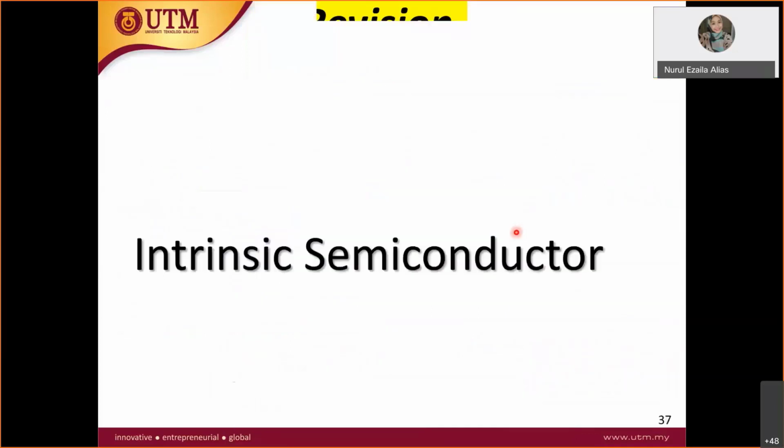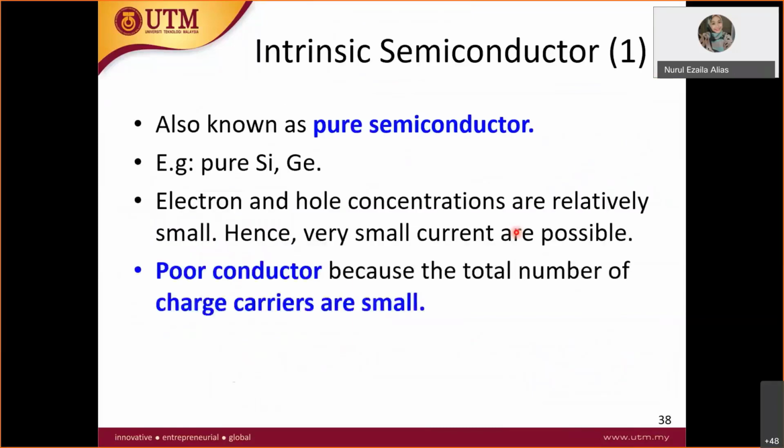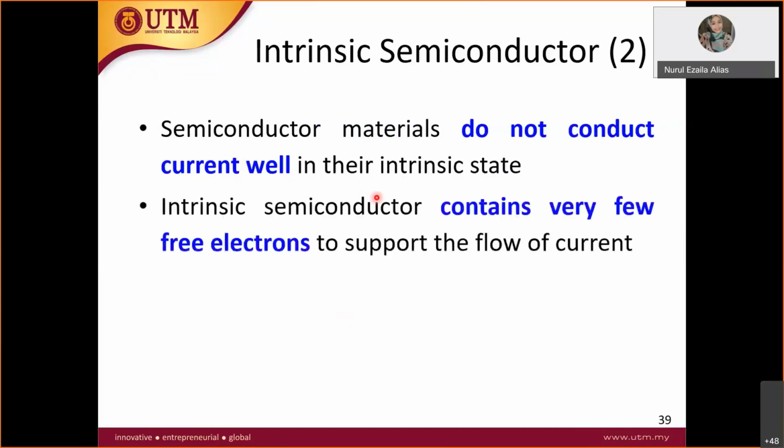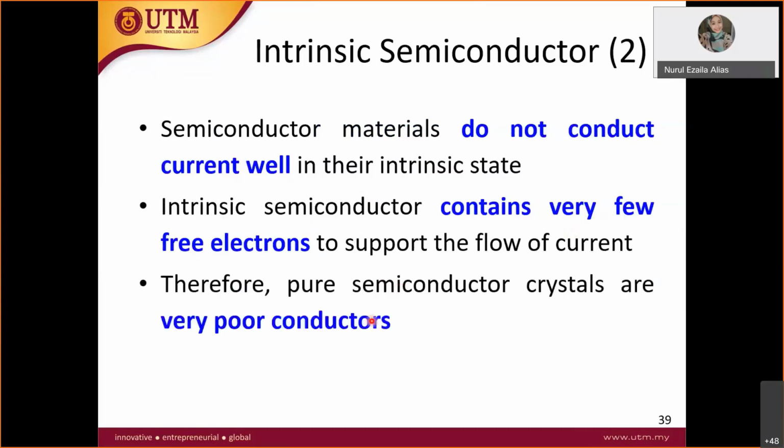Okay, intrinsic semiconductor. It is a pure semiconductor, silicon or germanium. Electron and hole concentrations are relatively small, hence only very small currents are possible. So it is a poor conductor because the total number of charge carriers is small. Semiconductors do not conduct current well in their intrinsic state. Intrinsic semiconductor contains very few free electrons, so pure semiconductor crystals are very poor conductors.